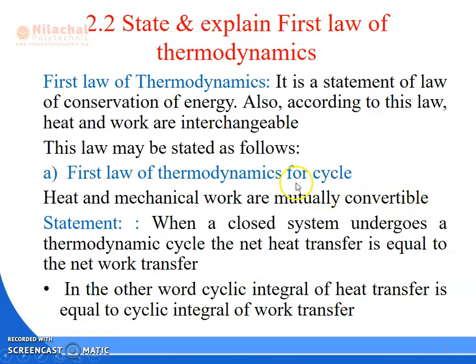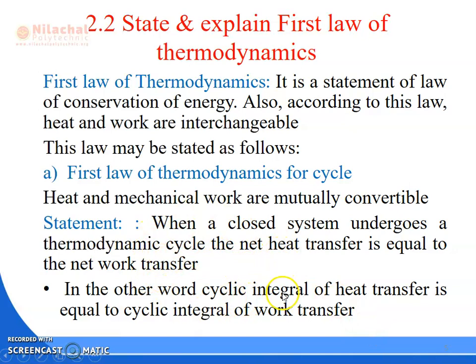Heat and mechanical work are mutually convertible. This law says that heat and mechanical work are mutually convertible, that is for a cycle. What is the statement? When a closed system undergoes a thermodynamic cycle, the net heat transfer is equal to the net work transfer. That is, as much heat as you give to the cycle, that much work you can get. The total heat input, heat output, work input, work output, all the heat interaction is equal to all the work interaction. That is given as the first law of thermodynamics for a cycle.